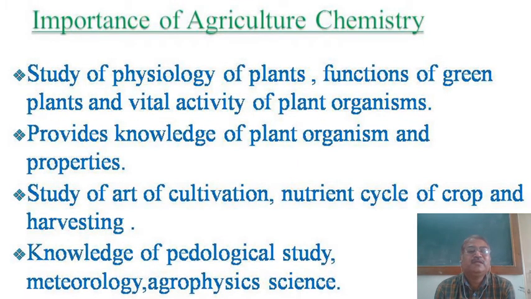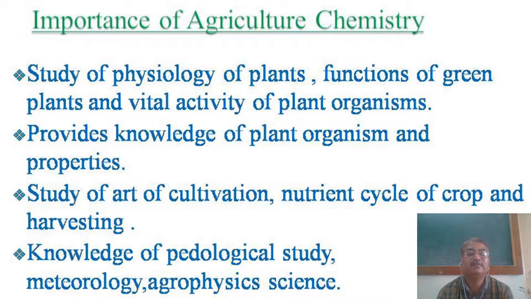Now next point is the importance of agriculture chemistry. What are the importance of agriculture chemistry? This branch provides the study of physiology of plants, functions of green plants, and vital activity of plant organisms.